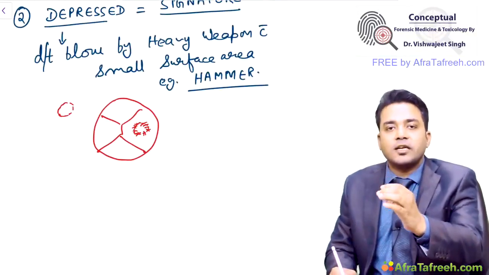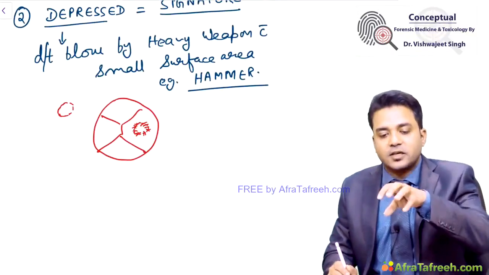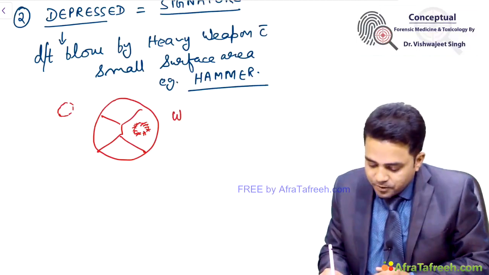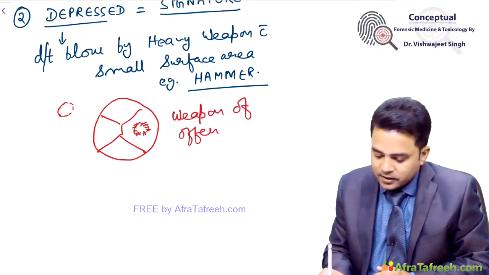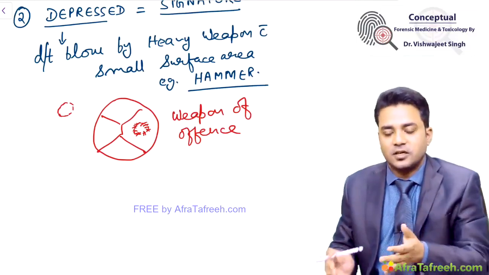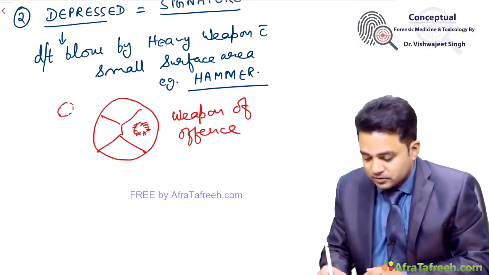You can correlate the weapon of offense used by looking at the depressed area. That's why this type of fracture is called signature fracture. Its signature matches with the weapon of offense.